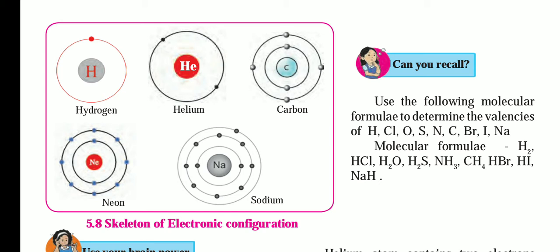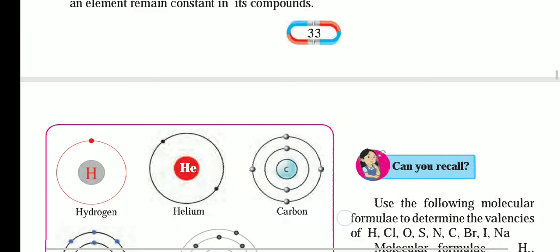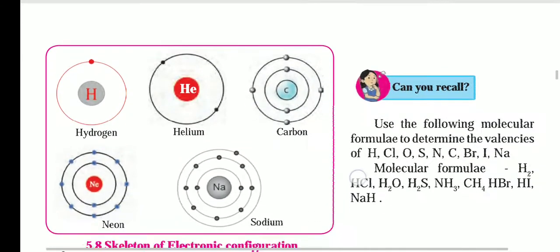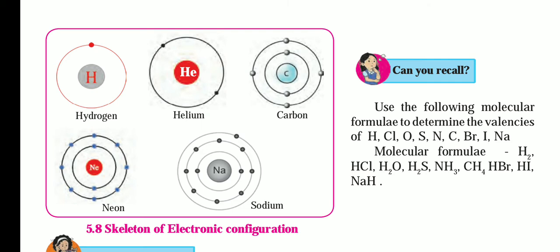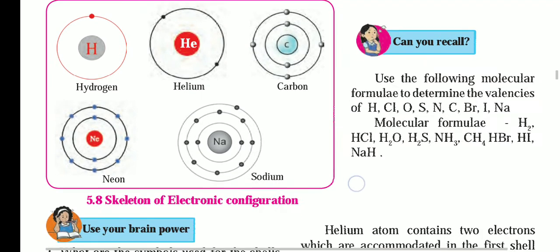In the diagram, hydrogen has one electron in the K shell. Helium has 2 electrons revolving in the K shell. These balls are the electrons. In carbon there are 6 electrons, so 2 electrons revolve around the nucleus in the first shell, the K shell, and the remaining 4 revolve in the L shell. This is how the shells are defined. Sodium has the K, L and M shells, 2 comma 8 comma 1. Sodium has 11 electrons, so the K shell has 2, the L shell 8, and the M shell 1 electron revolving around the nucleus.